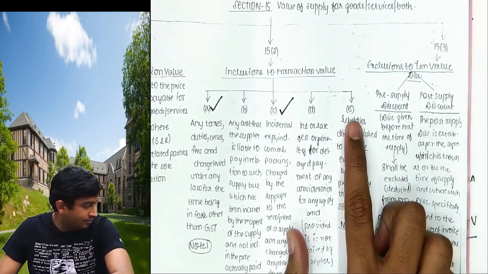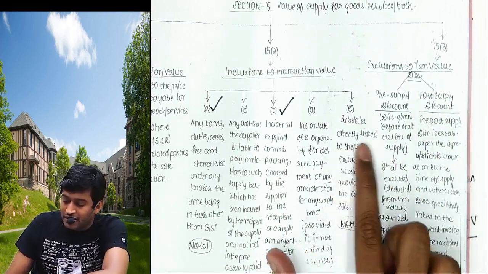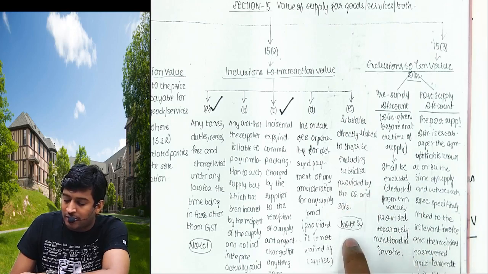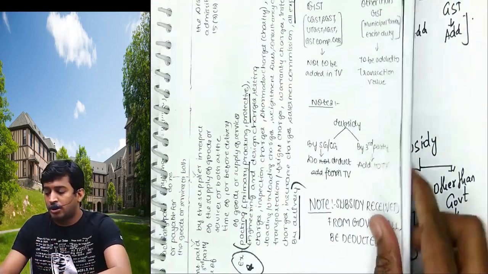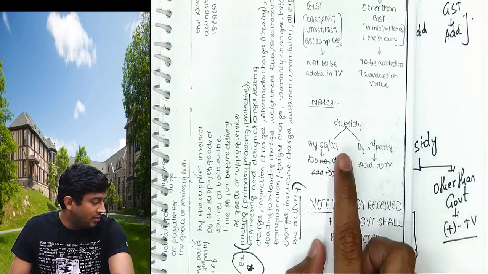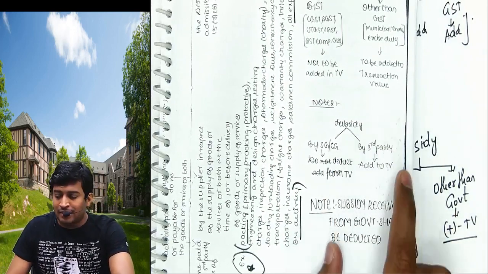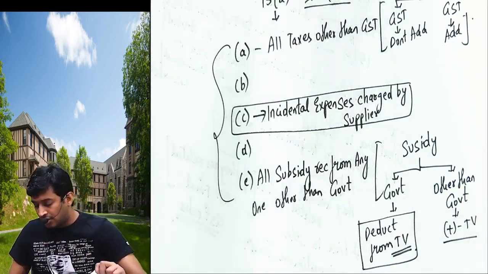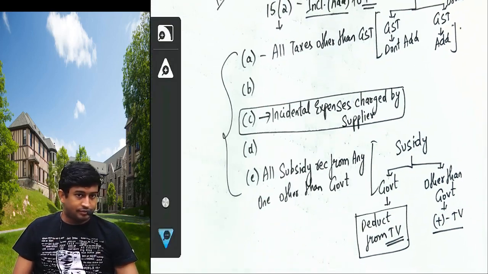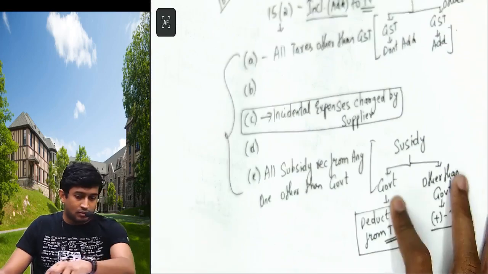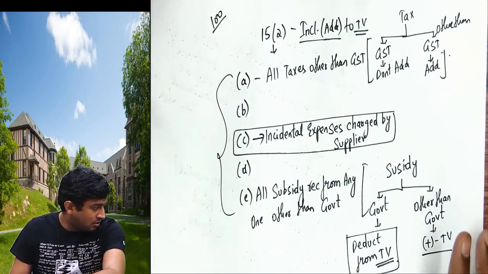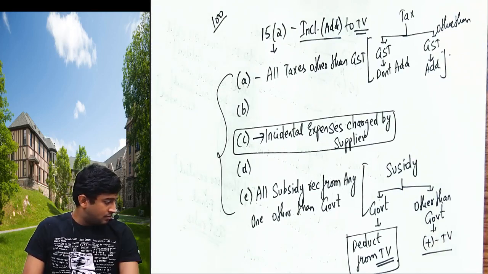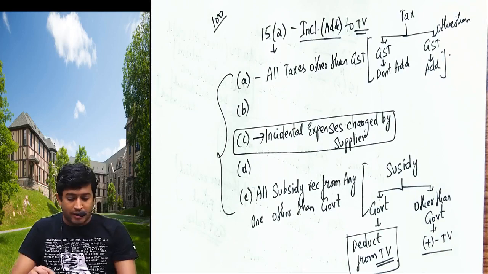E. Subsidies directly linked to the price excluding subsidies provided by government, state government or central government. Note 2, next page. Subsidy by government, deduct; other than government, add. That's what I read you. Government deduct, other than government we add to the transaction value. Clear यहाँ तक? You can copy till here. Please copy till here.